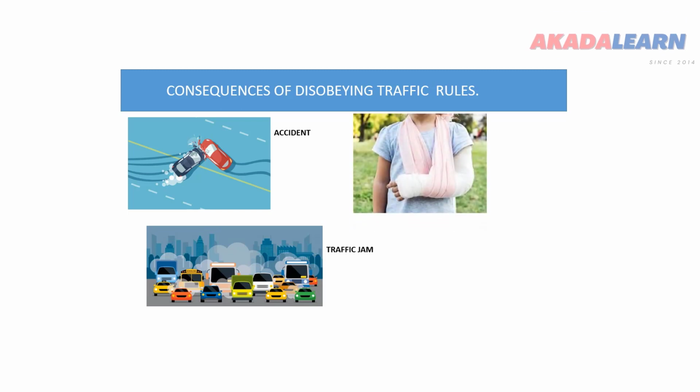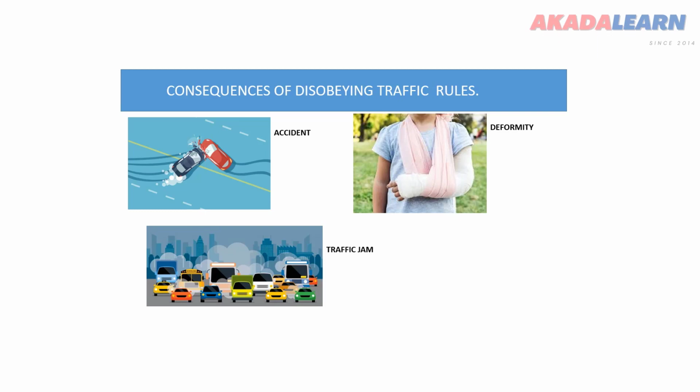Next we'll be looking at is deformity. When we do not obey traffic rules and regulation, it may lead to accident, like we said. It may lead to injuries from accidents, and it may lead to deformity. The victims may damage their body and their property, which is the vehicle used.